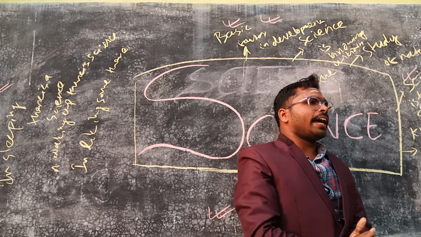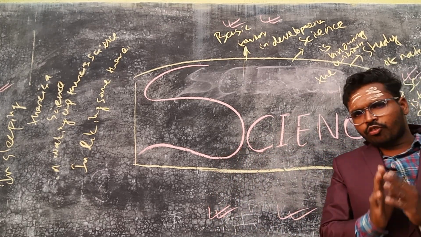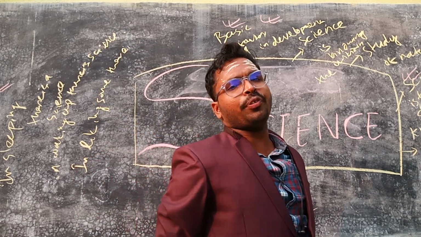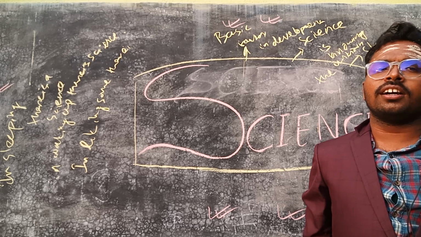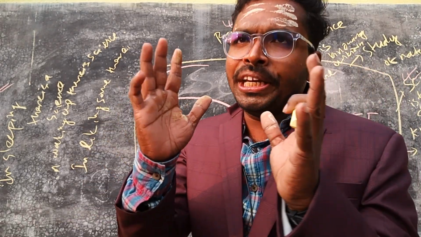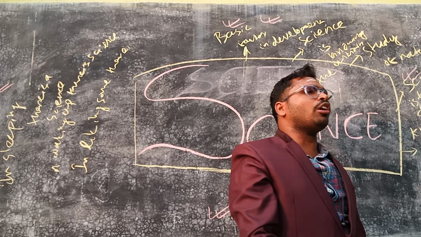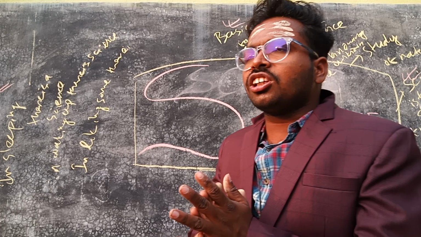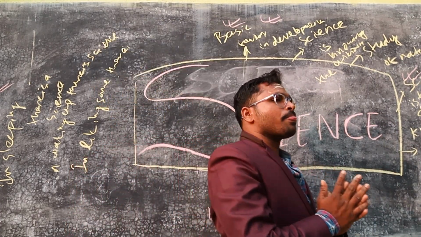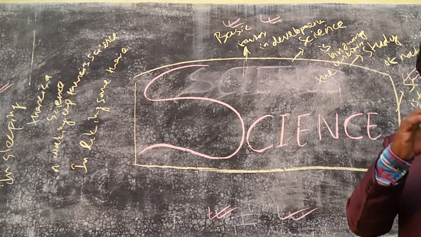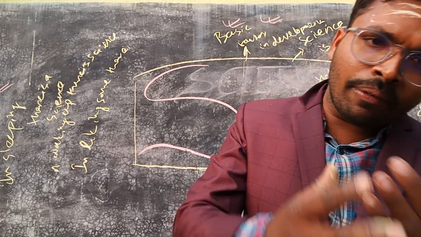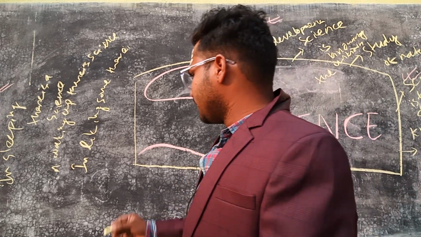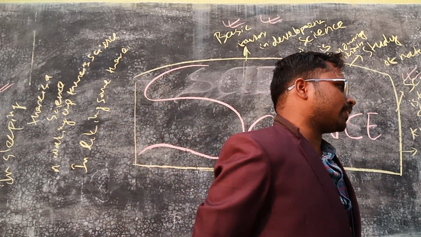So what is science? Science is the knowledge of the actual procedure and the appropriate behavior which is required for conducting an activity with a minimal amount of time and minimal amount of effort. So what will be the practical definition of science? Science is the procedure which helps us to do an activity with minimal efforts and with minimal time. That will be the correct definition for science.